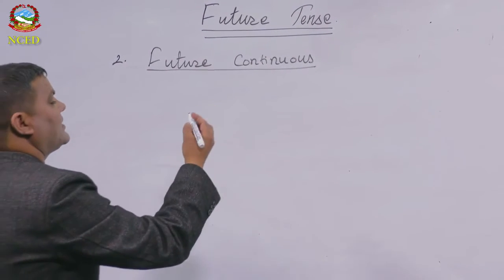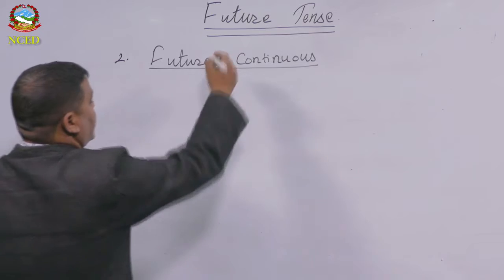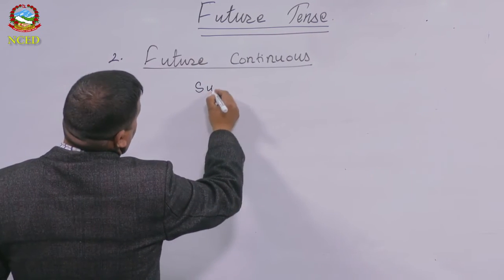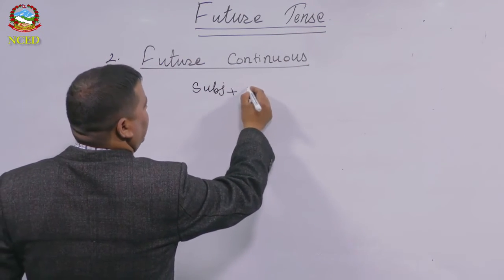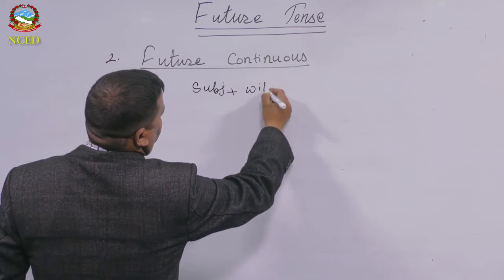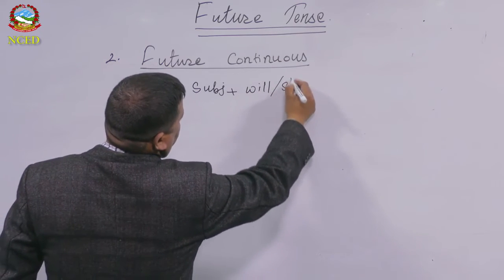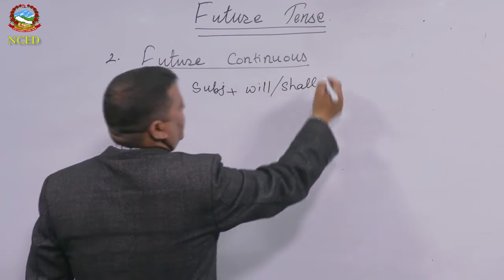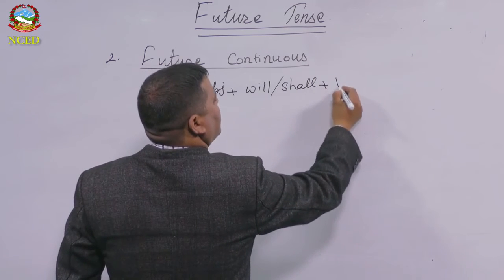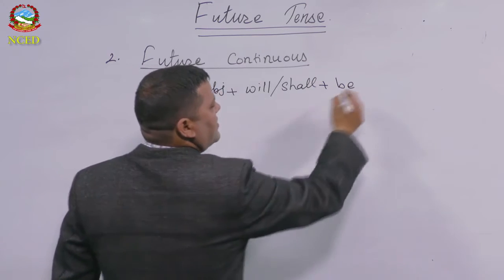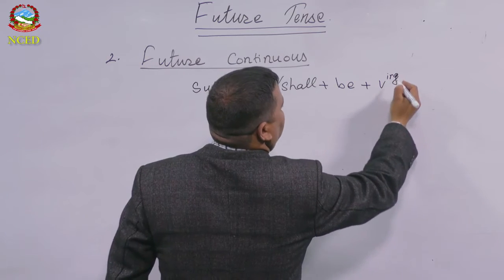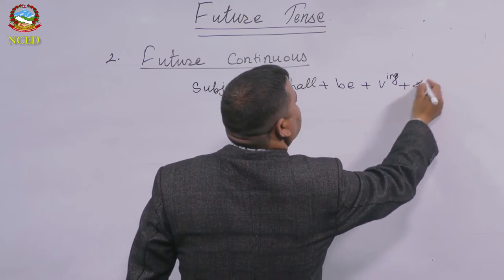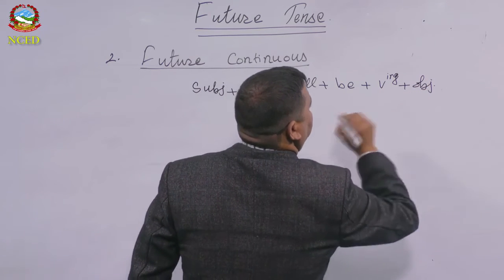Let me talk about the structure first. Okay, so here will be what? Subject plus again will slash shall, plus that we have to add be plus progressive form of the verb, or verb ing, or we say what? Verb form.